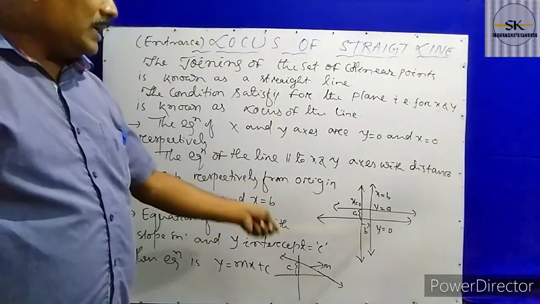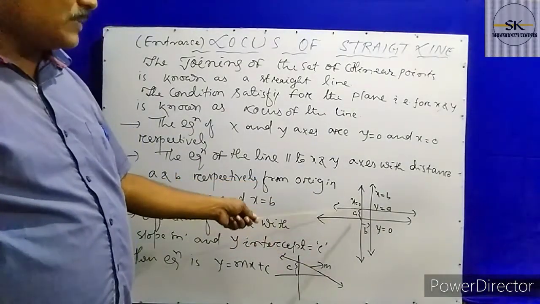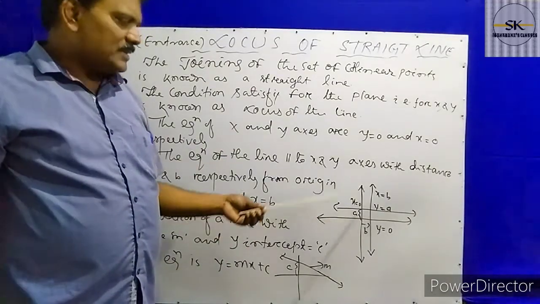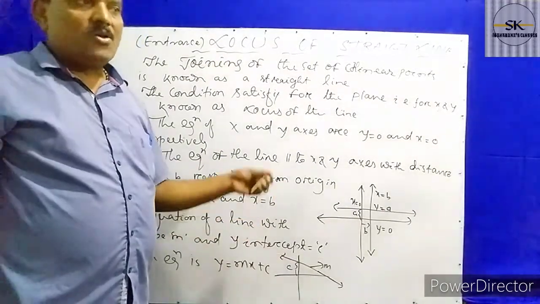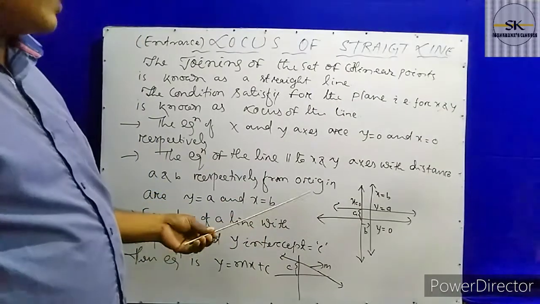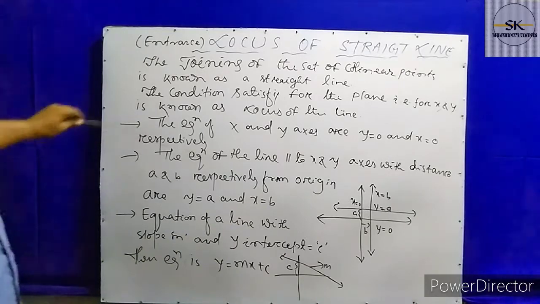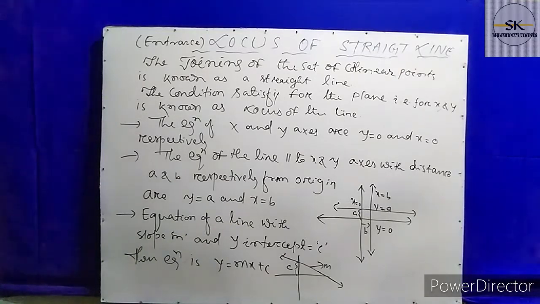So the equation of the y-axis, what is that? x equal to 0. Why is it x equal to 0? Because on the y-axis all the points have x equal to 0. So that is x equal to 0. Okay, this is the first condition. These are the first locus of the straight lines, the x-axis and y-axis.